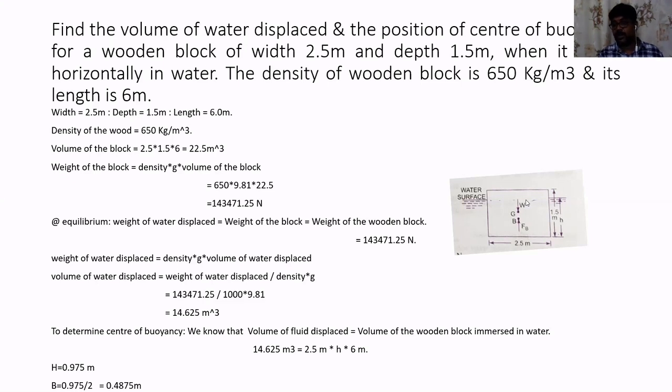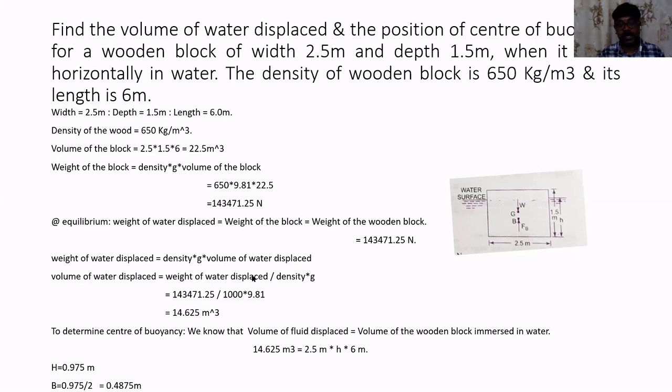With the previous problem, we have understood that whatever is the volume that is inside the water, the same equal volume of water will be coming outside. So that is what we are going to consider. The weight of water displaced will be equal to the density of the water into acceleration due to gravity into the volume of water that is coming outside. But what we want is the volume of water that is coming outside.